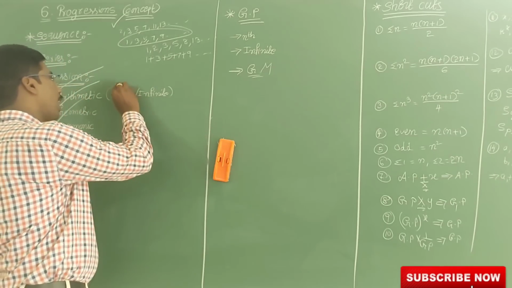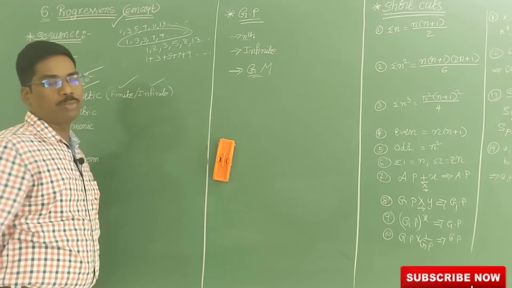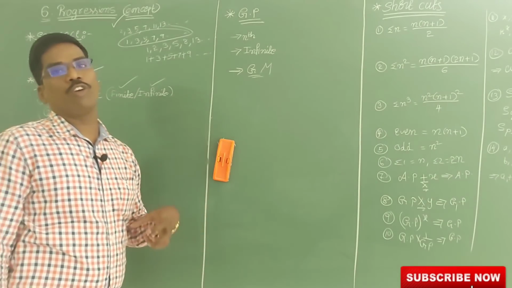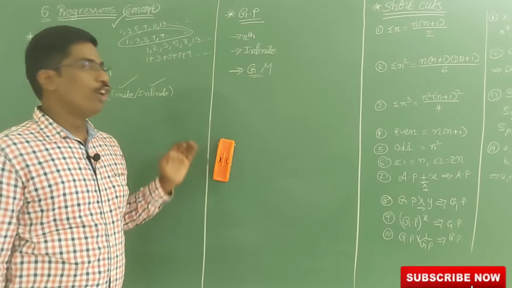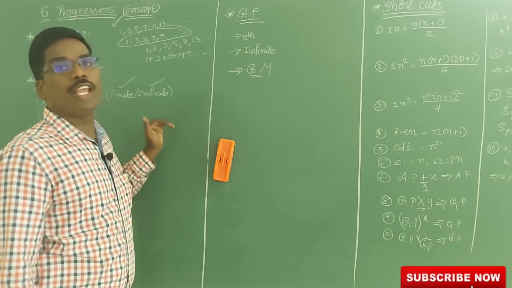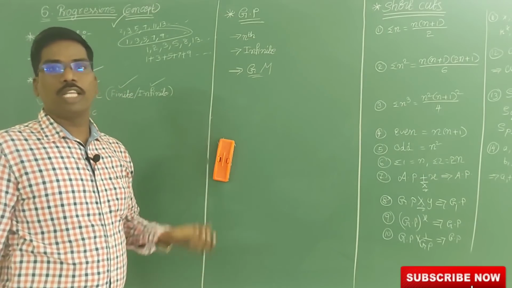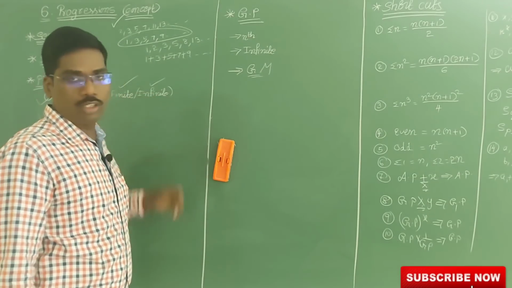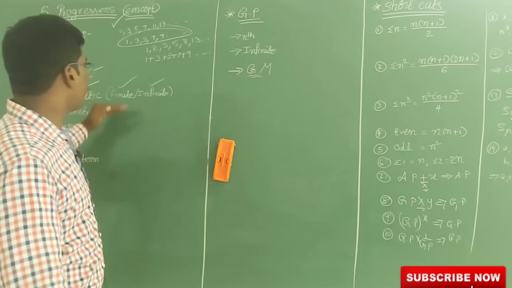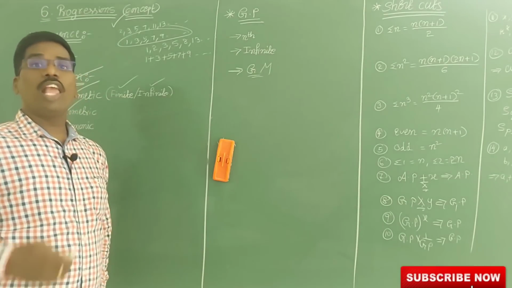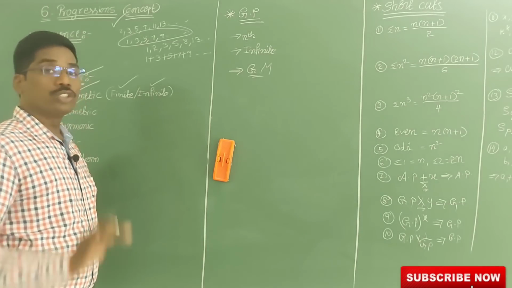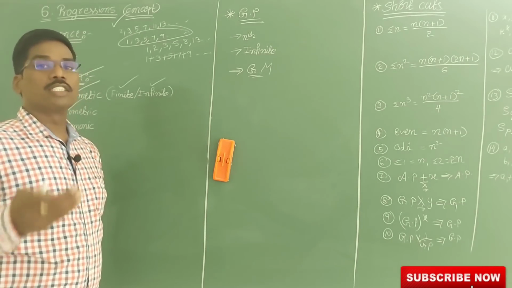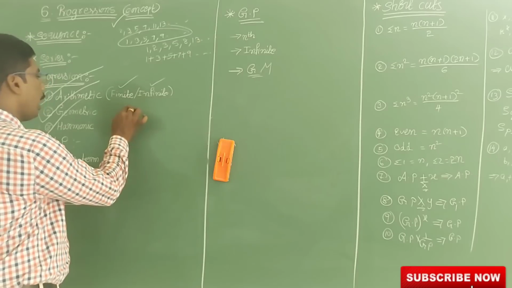two things: finite arithmetic progression and infinite arithmetic progression. If you take a limited number of terms in an arithmetic progression, then that is called finite arithmetic progression. If you take infinite terms, then that is called infinite arithmetic progression. In a finite arithmetic progression we have up to n terms only, so we are going to find the sum of the n terms.